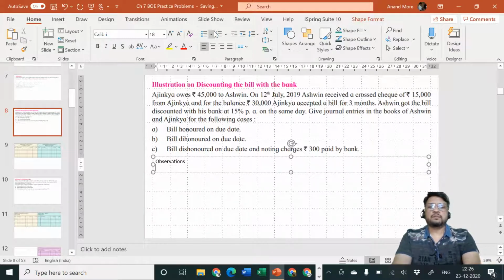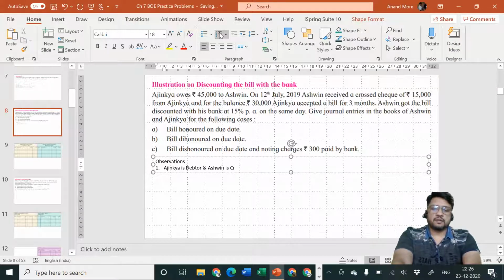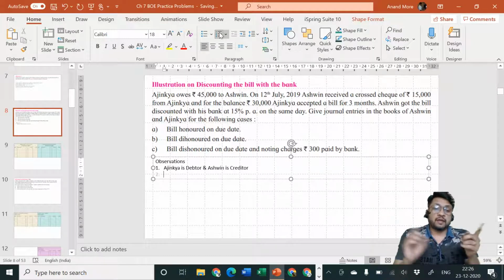First one, Ajinkya owes. So Ajinkya is a debtor. Ajinkya is debtor and Ashwin is creditor. Okay. Why is this important? Because then we can decide where to write whose accounts, where to write whose journal.